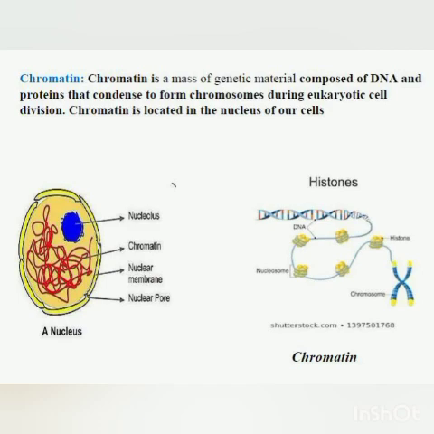But what is it? Chromatin is nothing but DNA which is coiled round a protein called histones. So much detail is not needed, but for your understanding I am telling you. Chromatin is the DNA coiled round the protein histone. You can see in the second picture here a blue color thread, and this blue color thread is coiled.